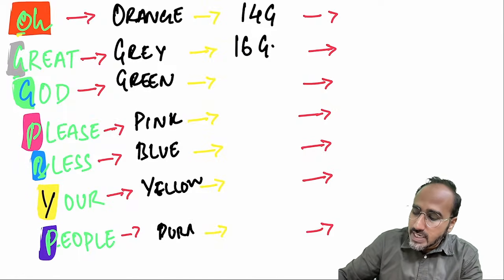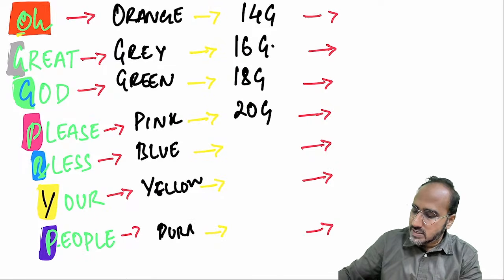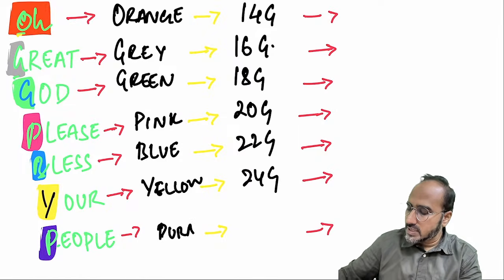G stands for green color, which is 18 gauge. P stands for pink color, 20 gauge. B stands for blue color, 22 gauge. Y stands for yellow, which is 24 gauge, and P stands for purple, which is 26 gauge.